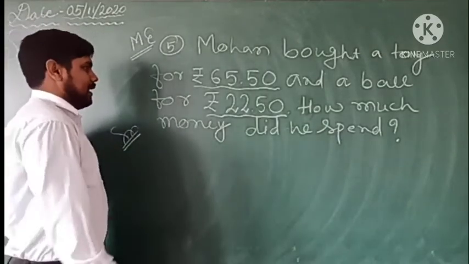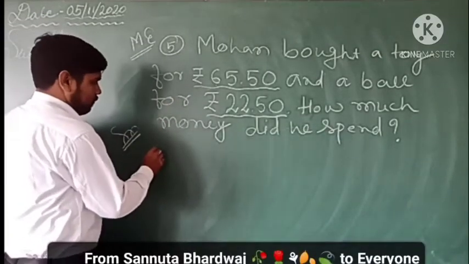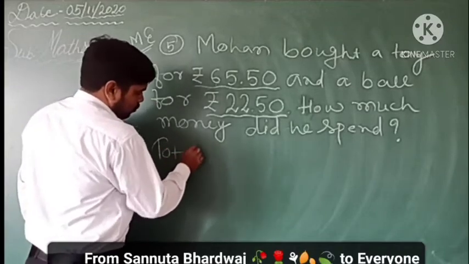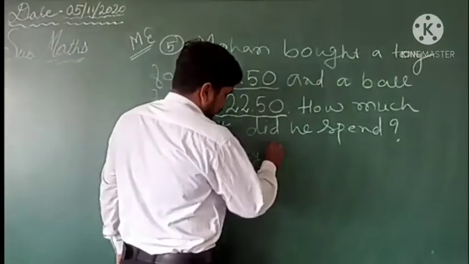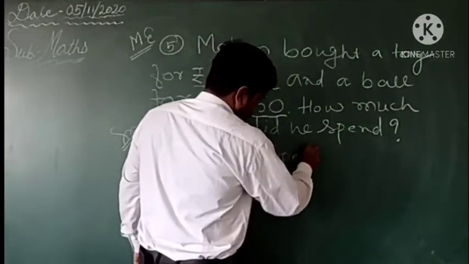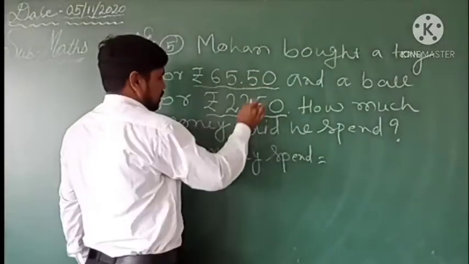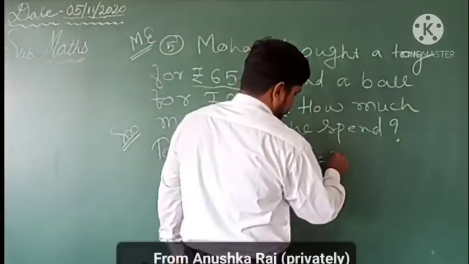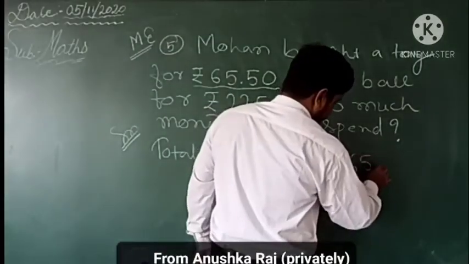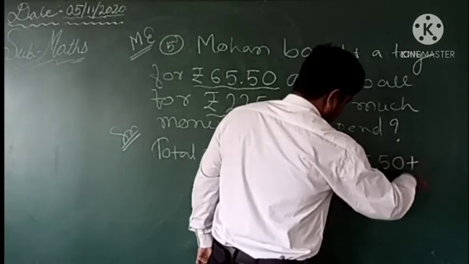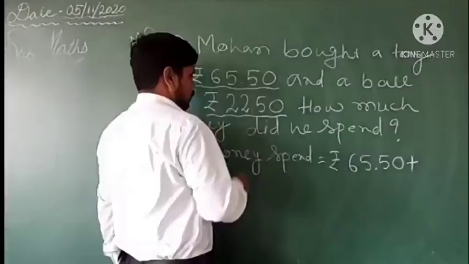So to add it, the total money spent is equal to this plus this. So rupees 65.50 plus rupees 22.50.